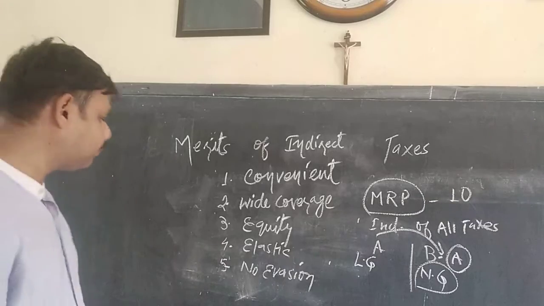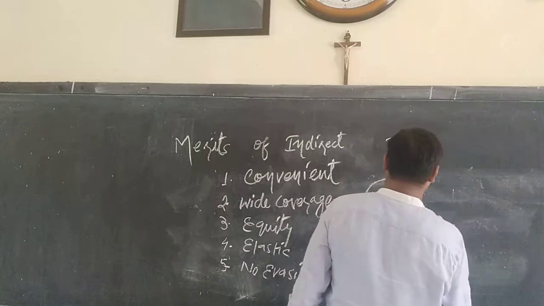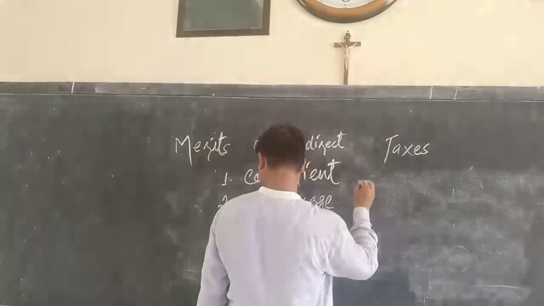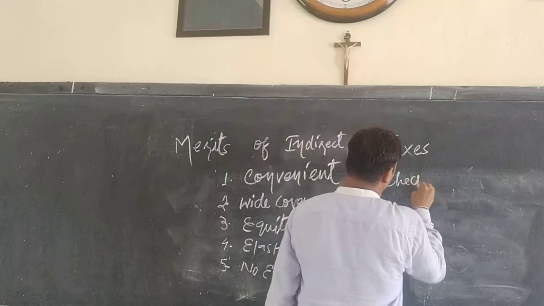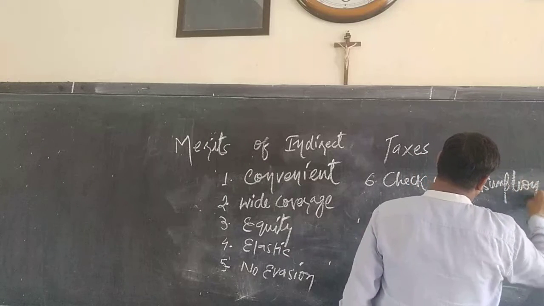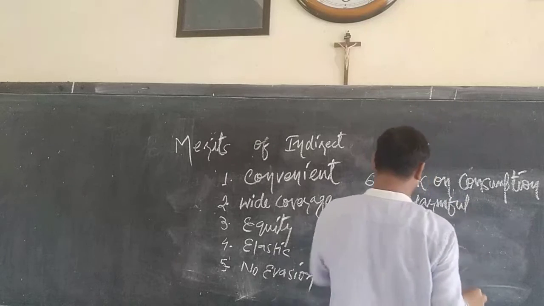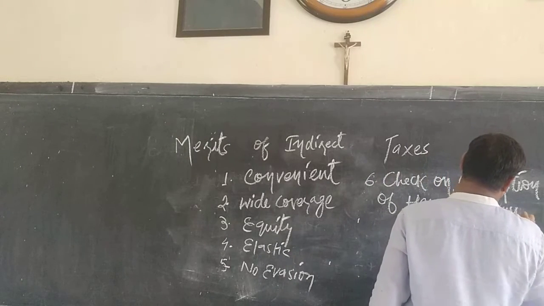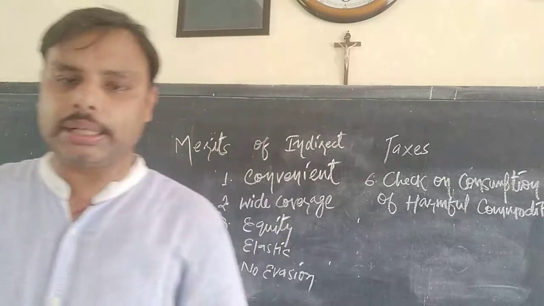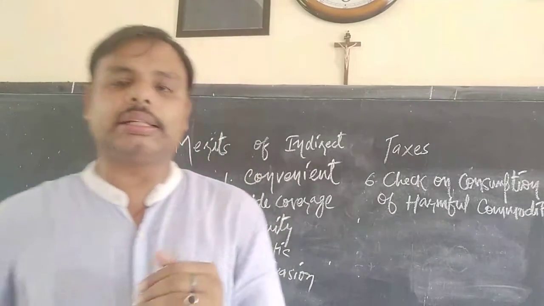Seventh is check on consumption of harmful commodities. Whenever the government feels that people are shifting towards consumption of harmful commodities, it can increase the rates of tax.